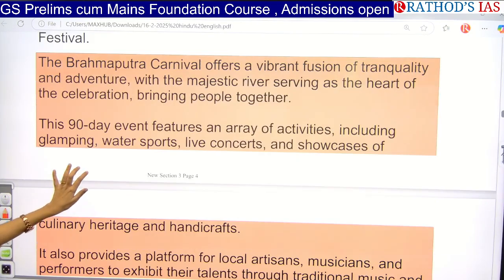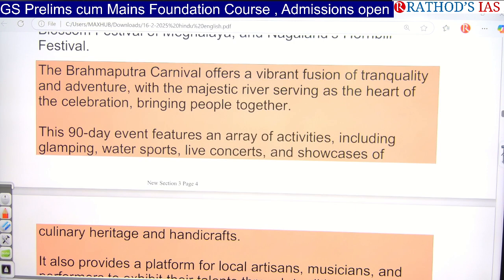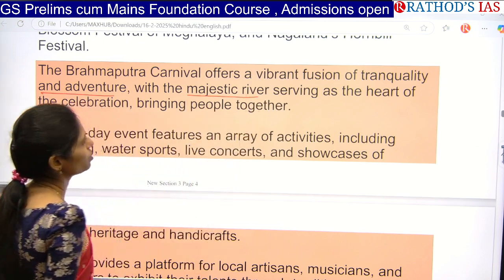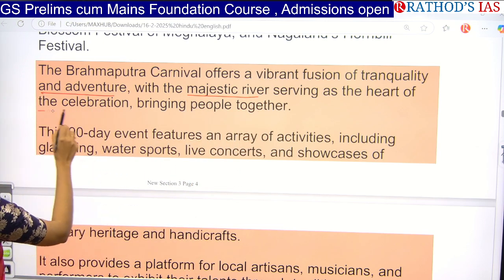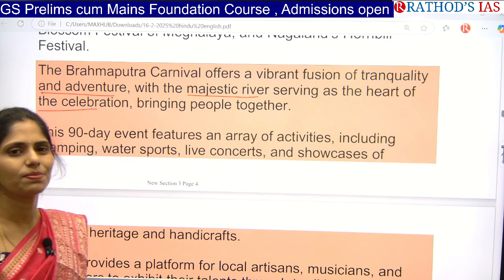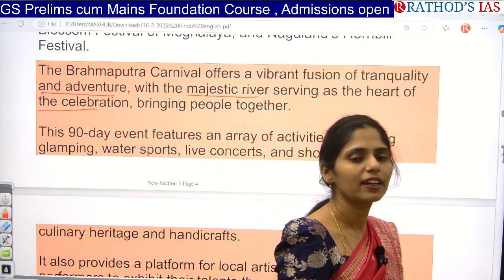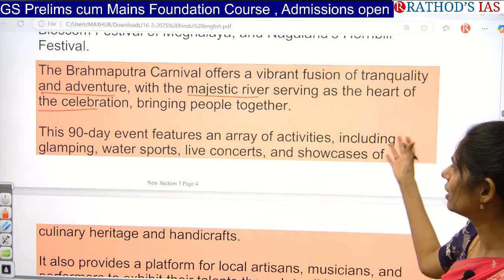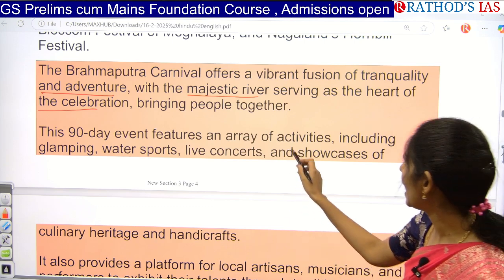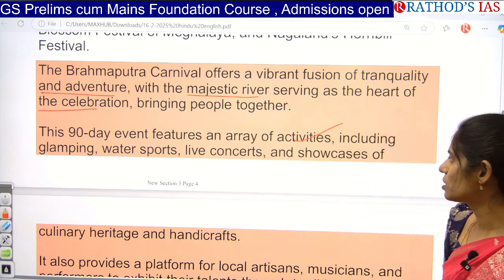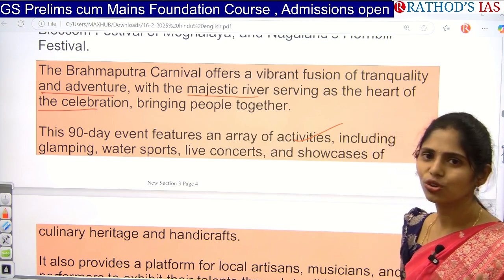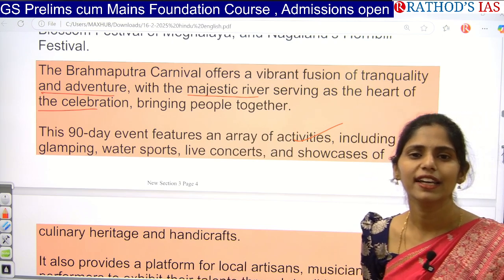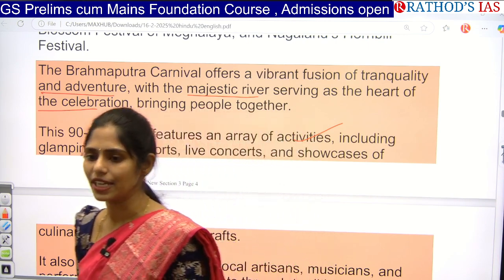And actually, if you see some facts regarding what this Brahmaputra Carnival is, it is a vibrant fusion of tranquility, adventure, and the majestic river serving as the heart of the celebration. They will be celebrating across this bank of river Brahmaputra, and it will bring huge numbers of people of different cultures, who will come and celebrate this. They will have different activities like water sports and live concerts, and they will showcase their heritage. There will be different stalls, and they will sell their local handicrafts and locally made goods.